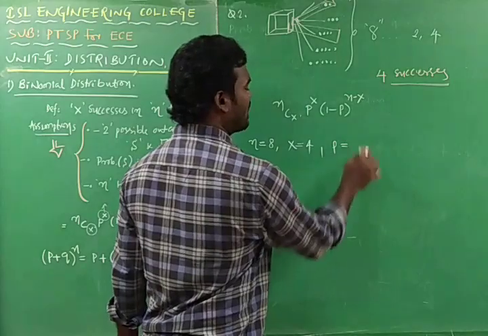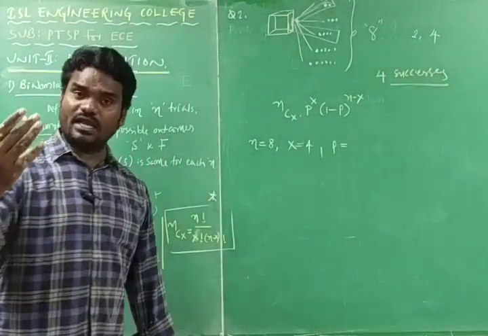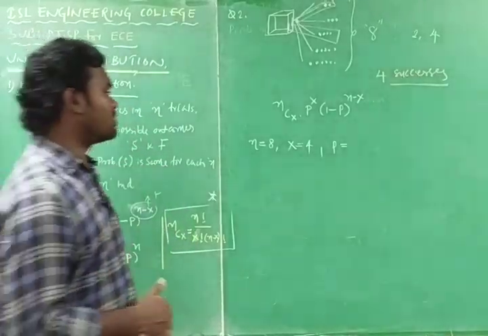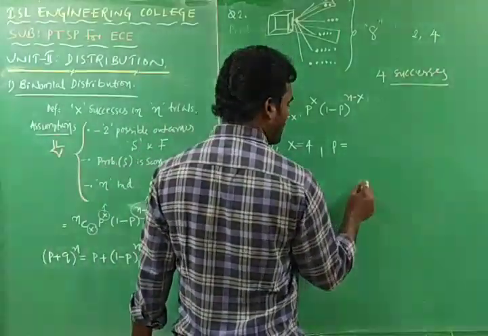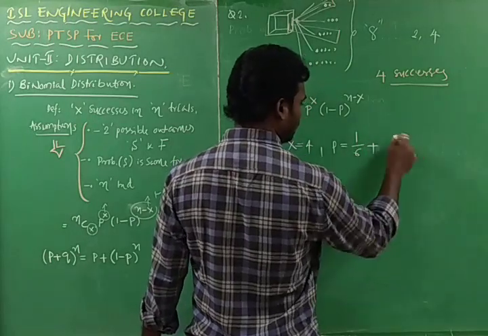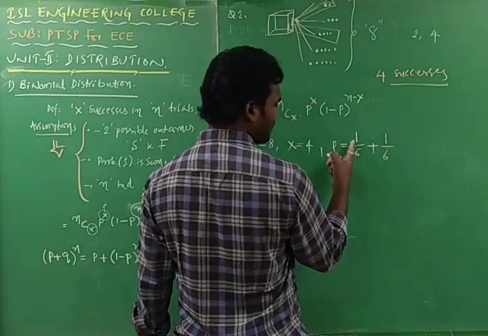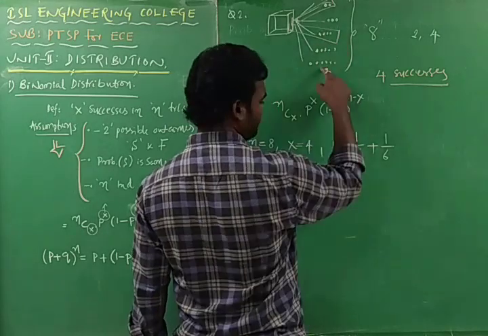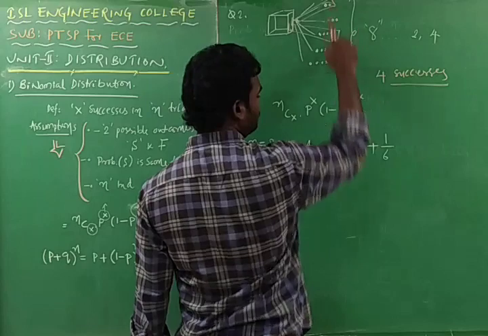p is nothing but what? The probability of getting 2 and 4. The probability of getting 2 is 1 by 6. The probability of getting 4 is also 1 by 6. That means the total possible cases will be 6, but of these we require to get only 2, so that is 1.